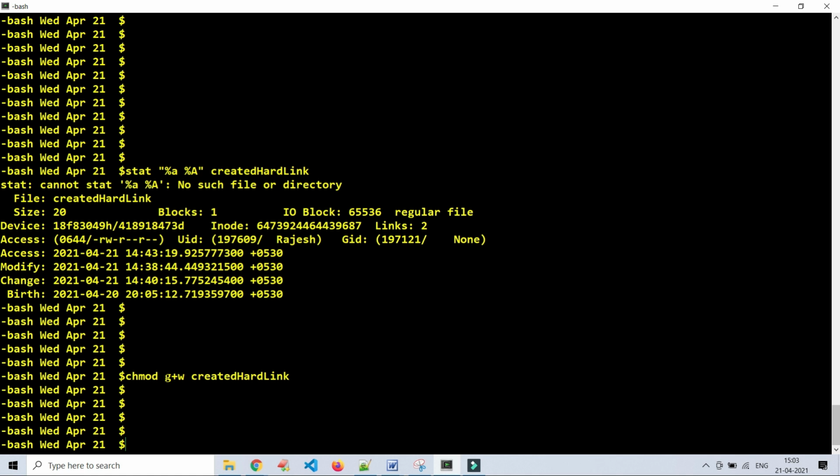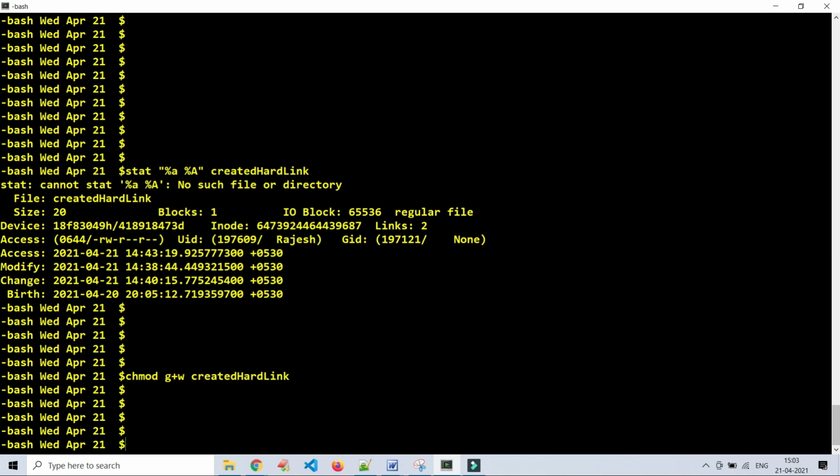See, what is the command? chmod. For which part of the file permission do you want to modify? For groups, right? We want to give write access to groups, that is why group. Do you want to give or revoke? Give, that is why we are adding, that is why the plus symbol. And what access? Write access.